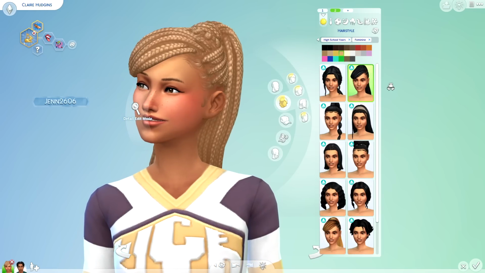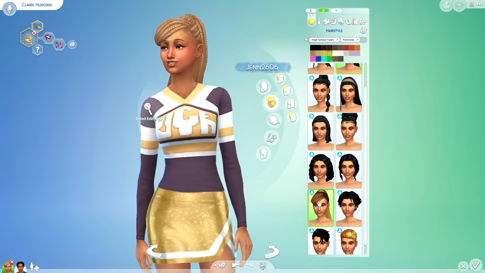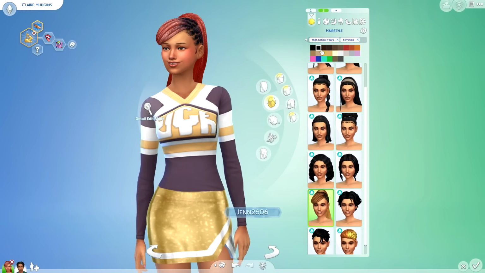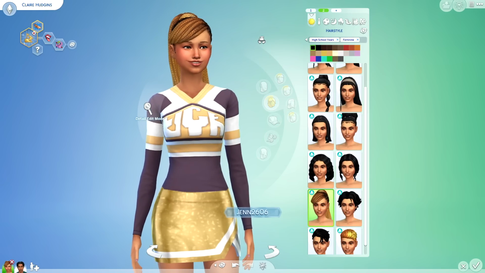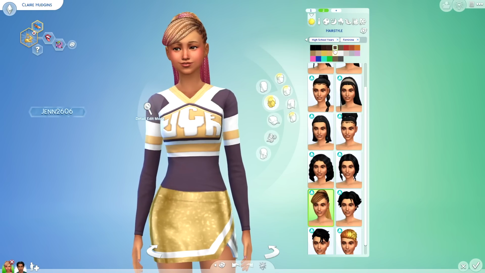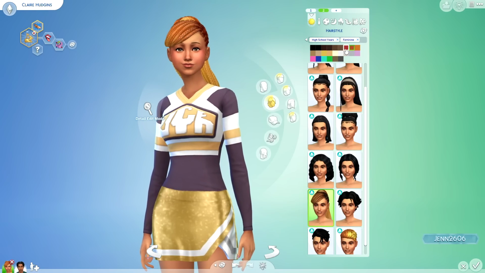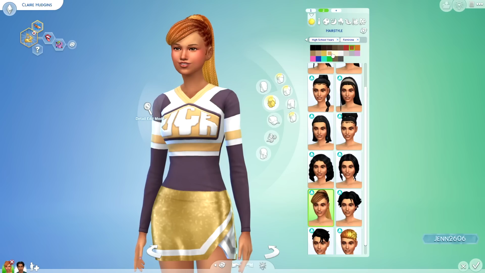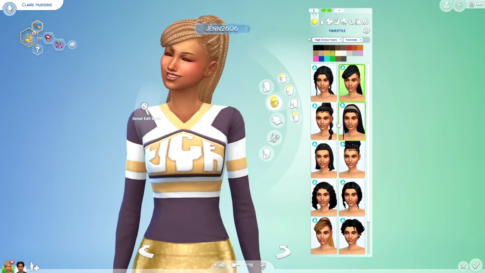But then we also have this beautiful braided high pony, and it comes in two different gorgeous, absolutely breathtaking variations. This hairstyle right here, you guys, is probably one of my favorite hairstyles of all time. Obviously, if you flip through the swatches, you're gonna get different variations of the ombre, which are really fun to play around with. But overall, I just think it's a super beautiful hairstyle.